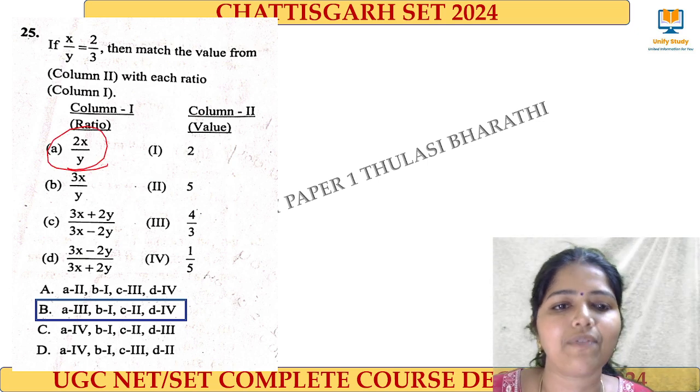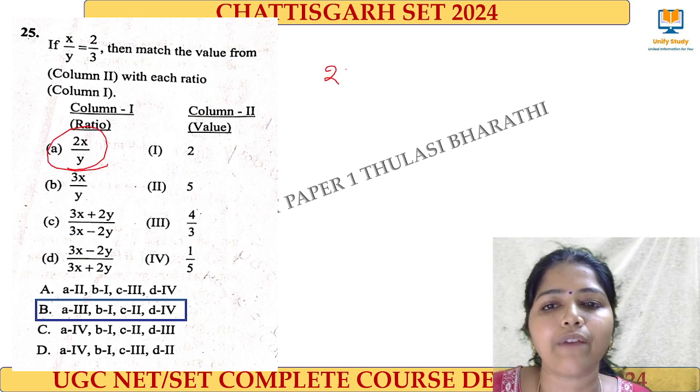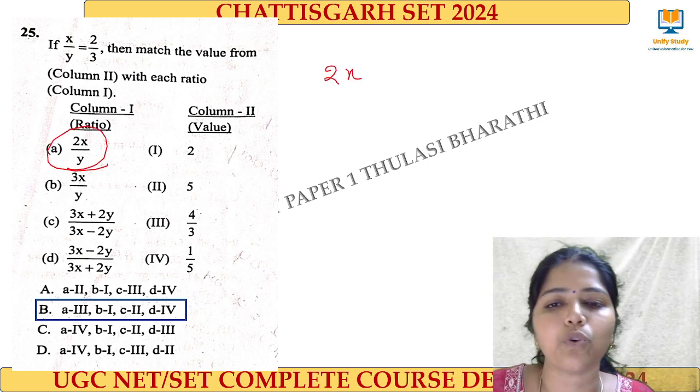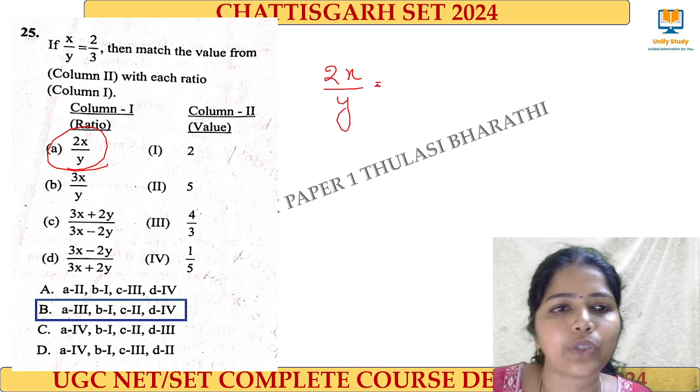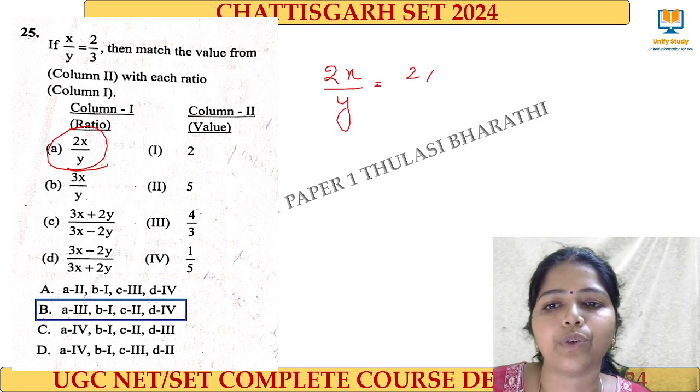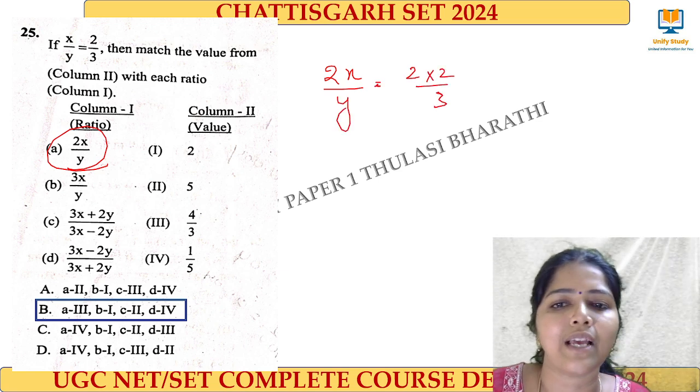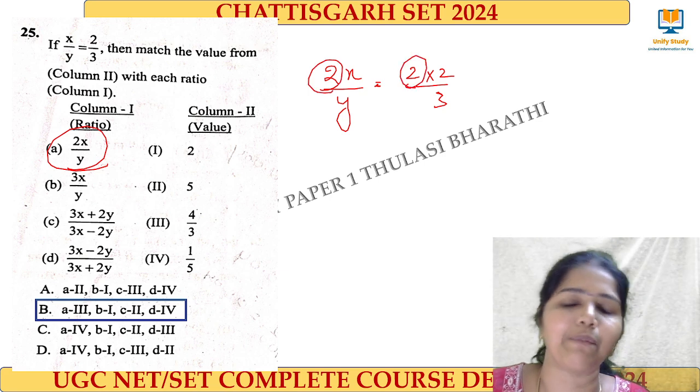Next one, this is very simple. With the first one itself, we can easily give the answer. So if 2x by y is equal to 2 by 3, then 2x by y is equal to 2 into 2 we have to do. That's all, simple, right? Here I multiplied by 2, here I multiplied by 2. That's all.